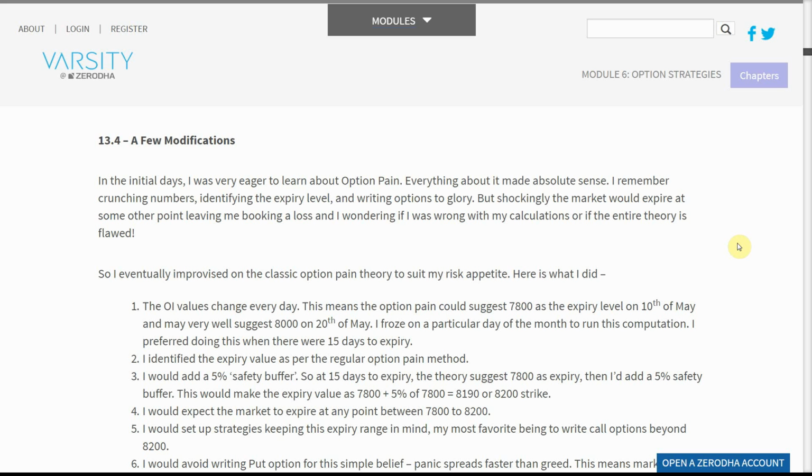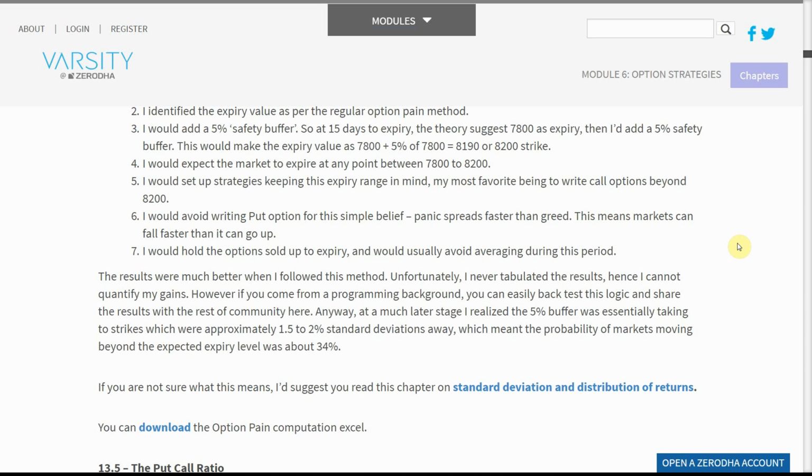I identified the expiry value as per the regular option pain method. I would add a 5% safety buffer. So at 15 days to expiry, the theory suggests 7,800 as expiry. Then I'd add a 5% safety buffer. This would make the expiry value 7,800 plus 5% of 7,800 equals 8,190, or the 8,200 strike. I would expect the market to expire at any point between 7,800 to 8,200. I would set up strategies keeping this expiry range in mind.